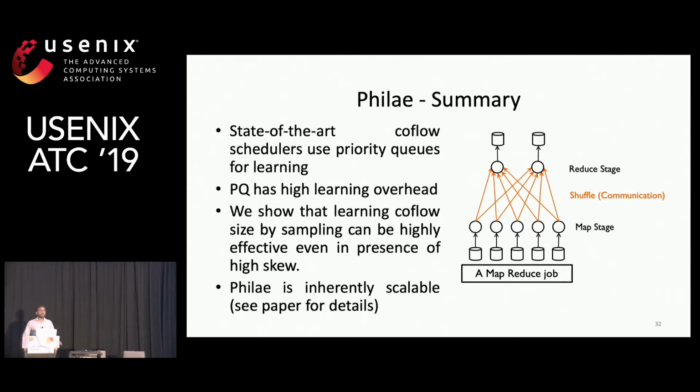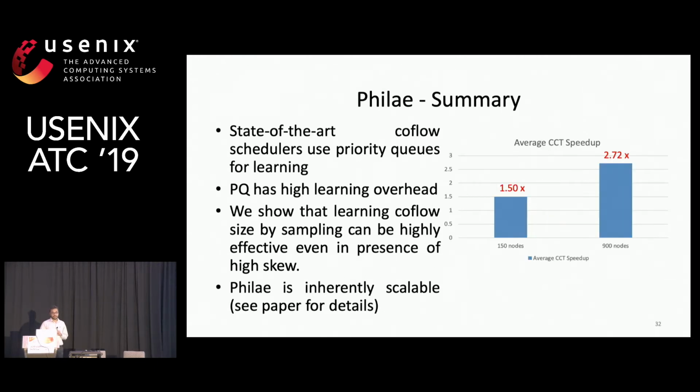So in summary, state-of-the-art Coflow schedulers use priority queues for learning, but learning by priority queues has a very high overhead. In this paper, we demonstrate a new online learning technique, which shows that sampling can be a highly effective technique to learn Coflow sizes. This also makes Fillet an inherently scalable design.